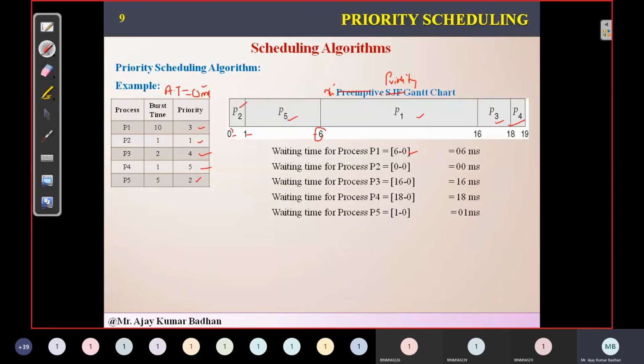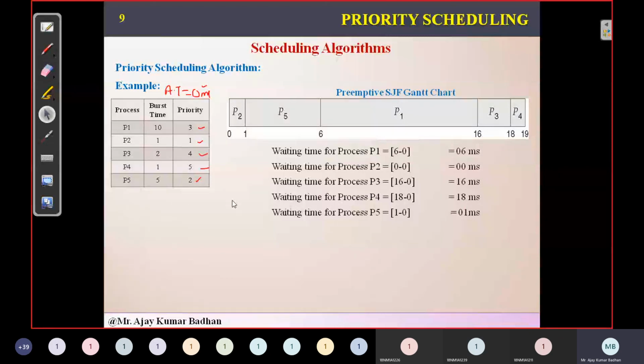Now what about P2? Waiting time is 0 minus arrival time of 0 milliseconds, so 0. Waiting time for the process P3 is 16 minus 0, so 16. In case we have different arrival times, then we need to do it differently. Suppose arrival times 1, 2, 3 are given, then P1 would be 6 minus 1. Since here it is not given, we don't have to consider that. Waiting time for the process P4 is 18 minus 0, so 18 milliseconds.